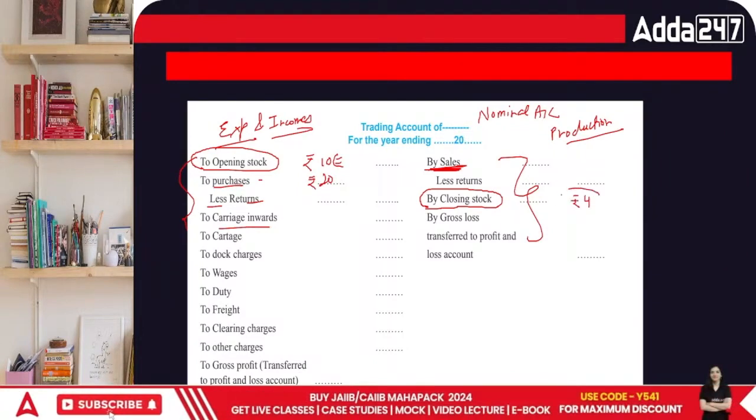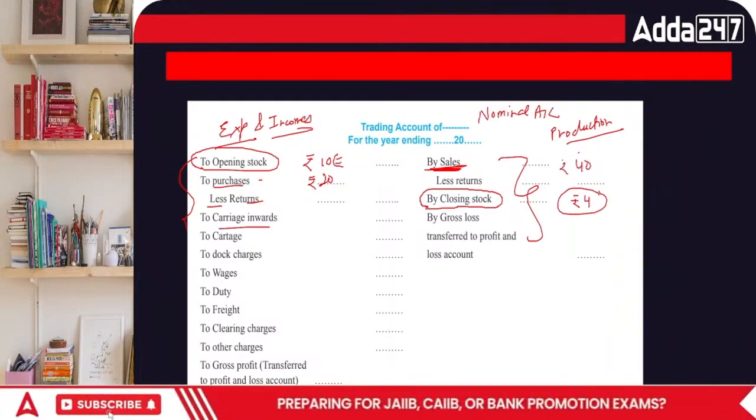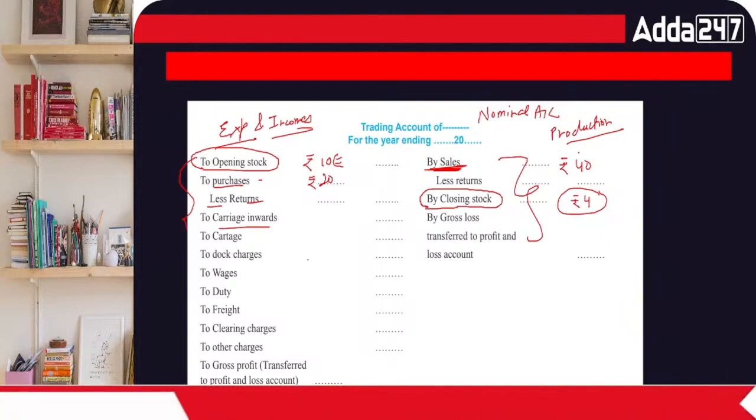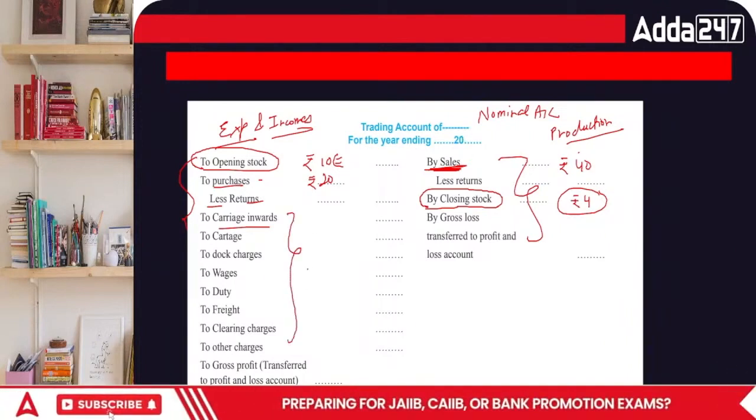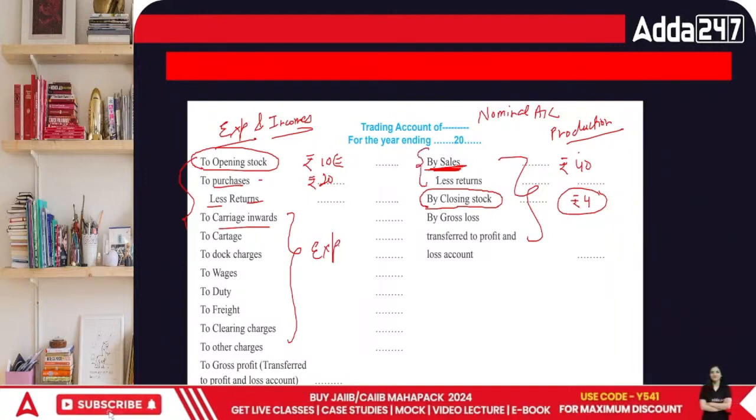So that means everything else has been sold. So maybe I sold it for 40 rupees. Obviously, we'll sell it for a price. But this is just related to the area of purchasing something and selling something. What about the expenses that I'm incurring? So these are the expenses that I'm incurring to earn the income for the year.